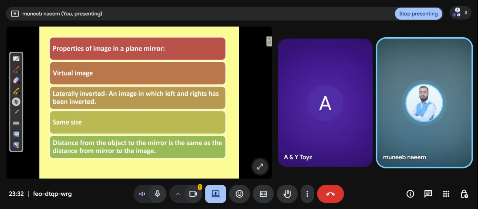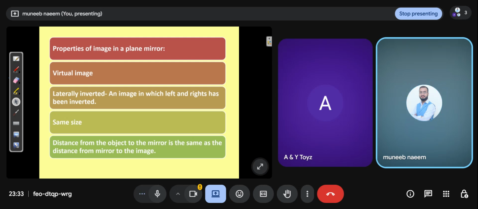The second is laterally inverted. Laterally inverted means an image in which left and right have been inverted. For example, when you see your left arm in the mirror, there is a right arm in the mirror. Or when you raise your right arm in real, there is a left arm in the image. So this means laterally inverted.